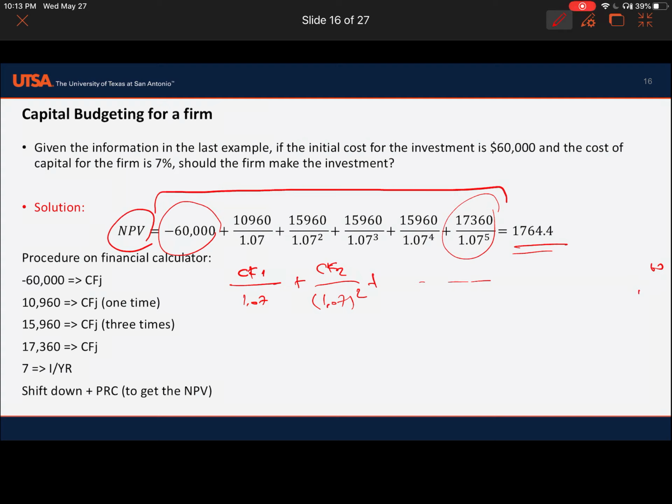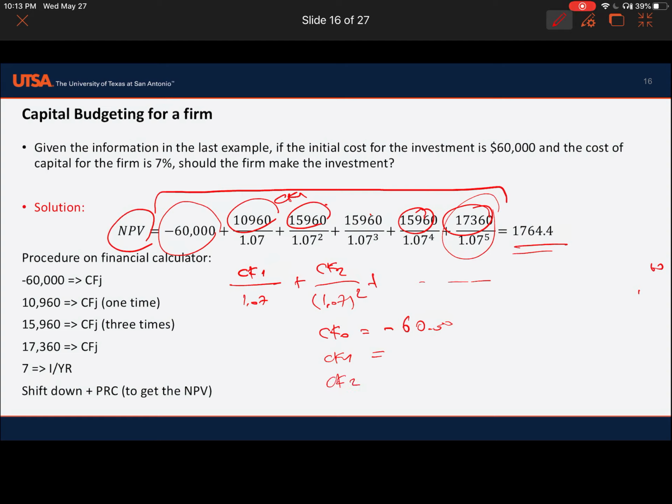Just use your financial calculator and push the cash flow button CF, and enter the cash flow 0 of negative 60,000. Then enter the values for cash flow 1, cash flow 2, cash flow 3, cash flow 4, cash flow 5.